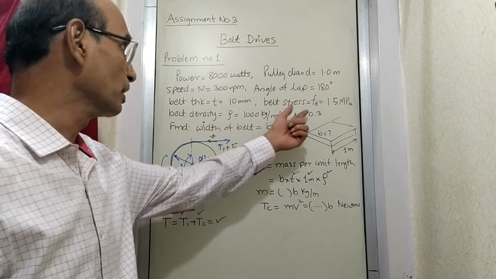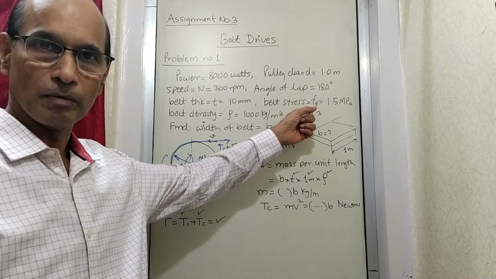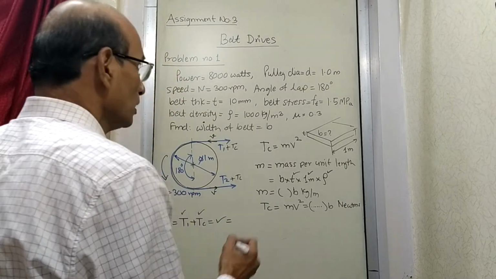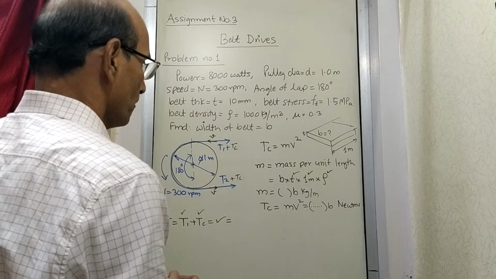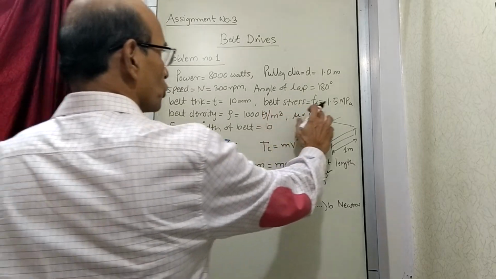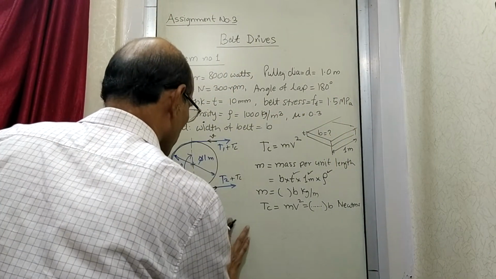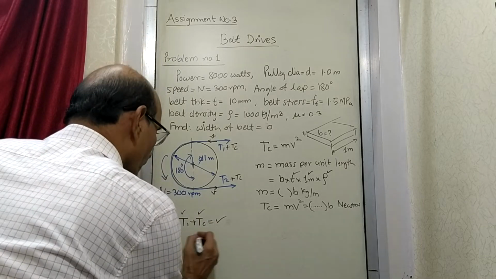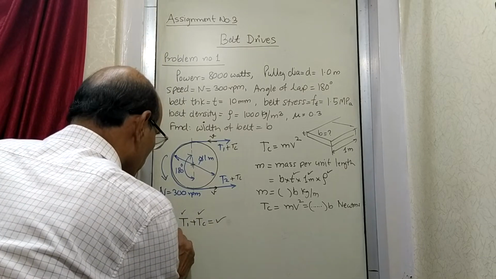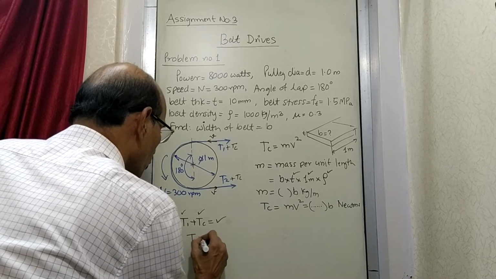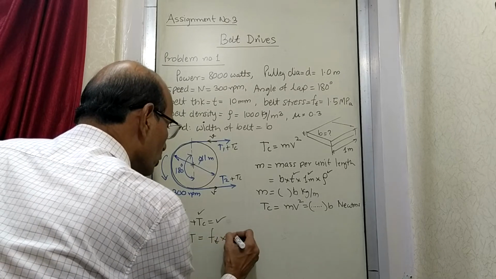Now this tension we are equating with the capacity of the belt. Okay, so we'll say that this is equal to the belt stress, which is shown here, in megapascals. So I'll write here, T is equal to Ft into cross section.